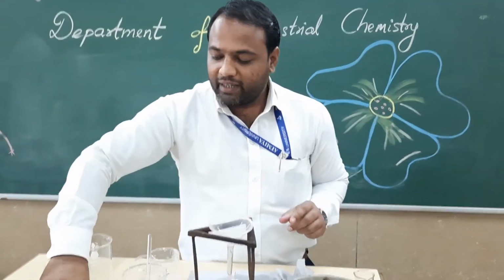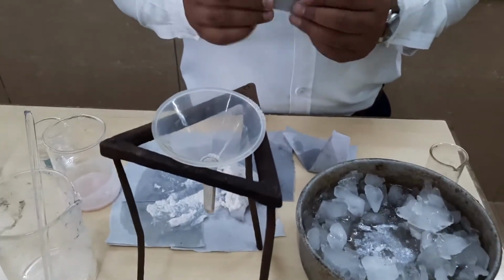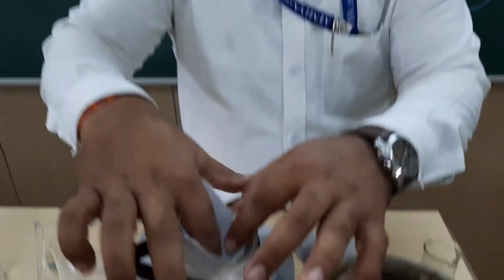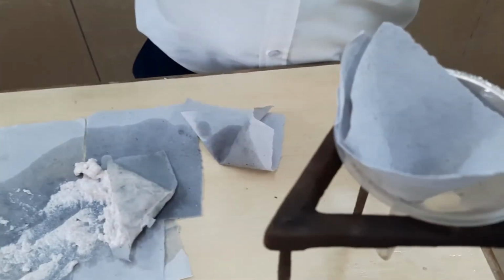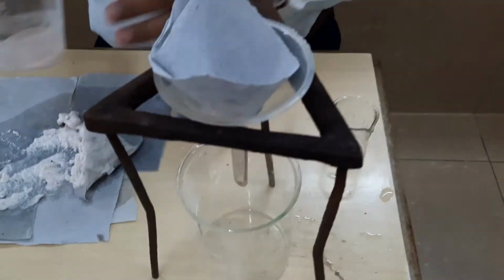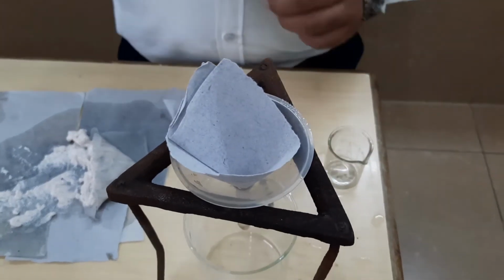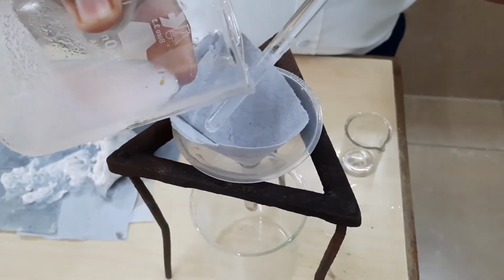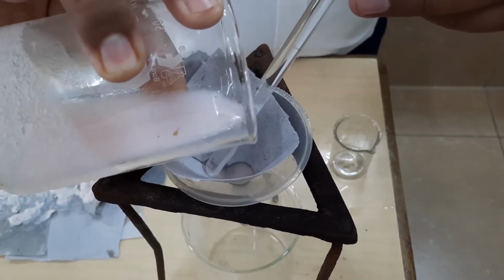Now I am making a filtration media by using simple filter paper. And this is the recrystallization slurry which is produced at the end of the recrystallization operation. I am simply transferring this recrystallization slurry into this filtration assembly.